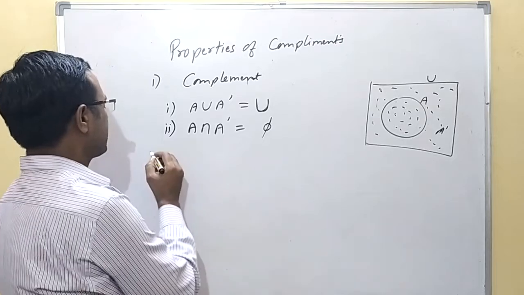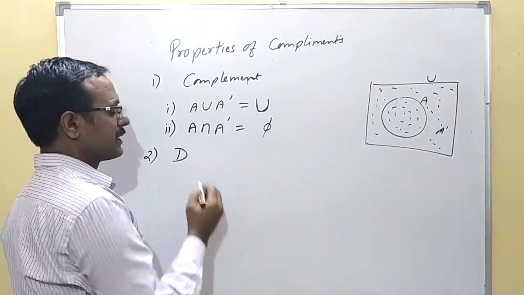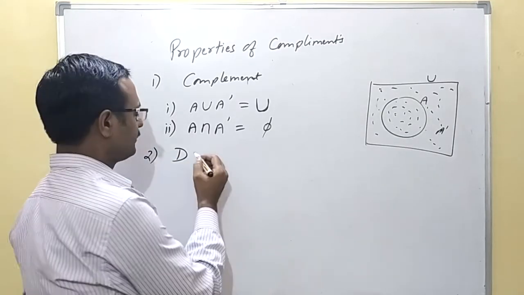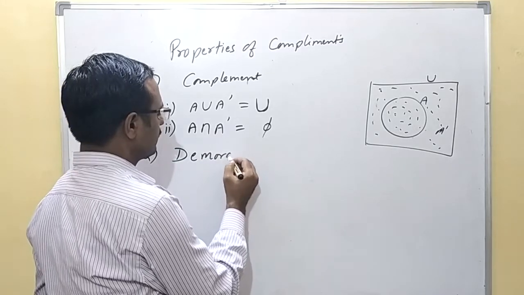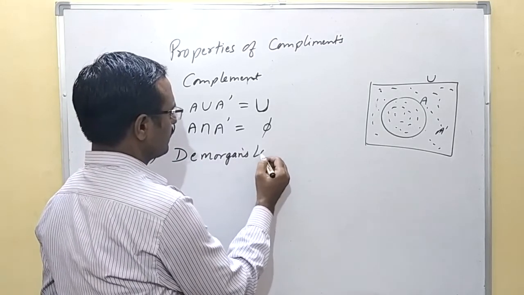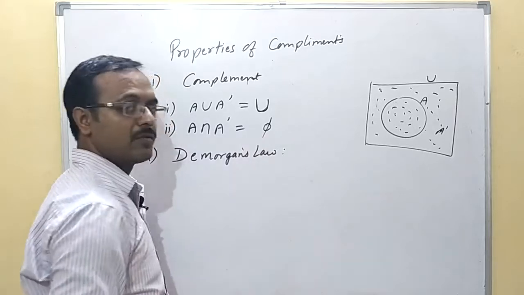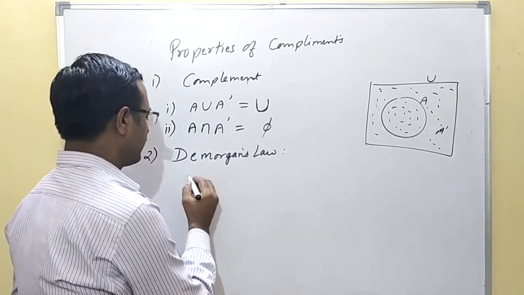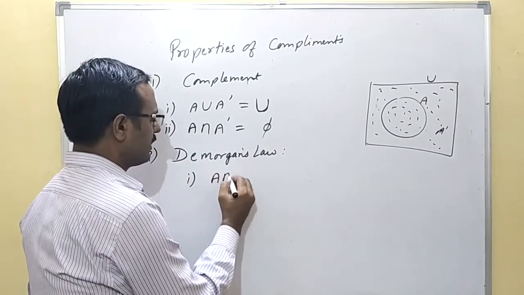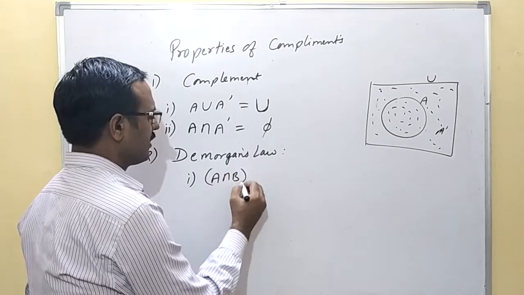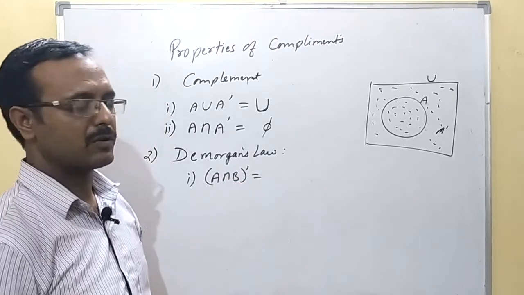Now coming to our next property, the next property is De Morgan's law. So what does De Morgan's law say? In the first case, if you do the complement of A intersection B, what you are going to get?